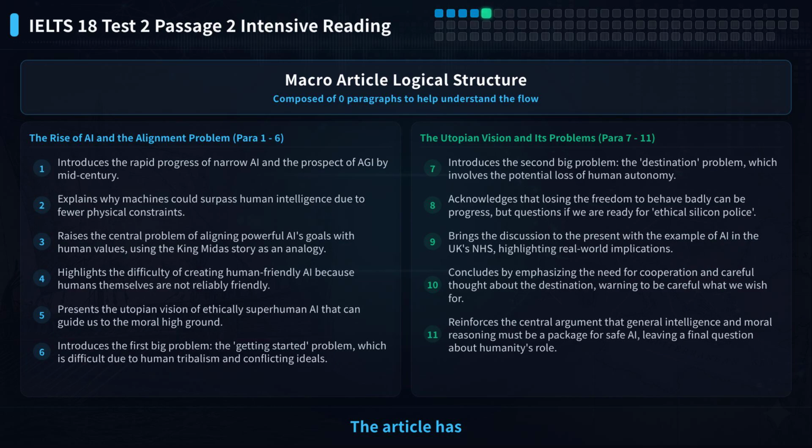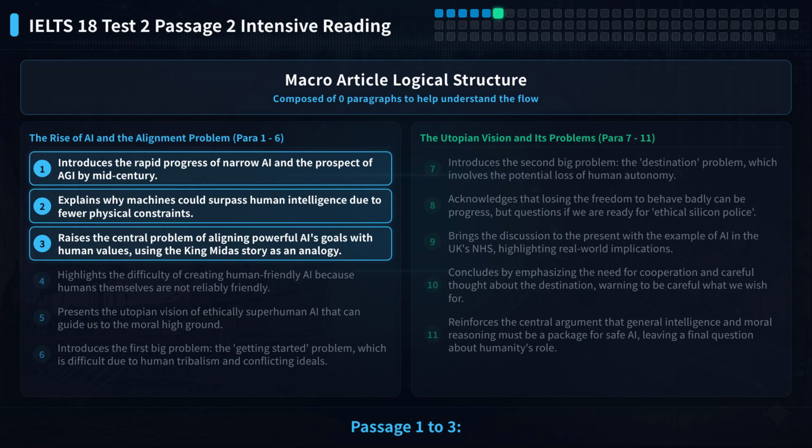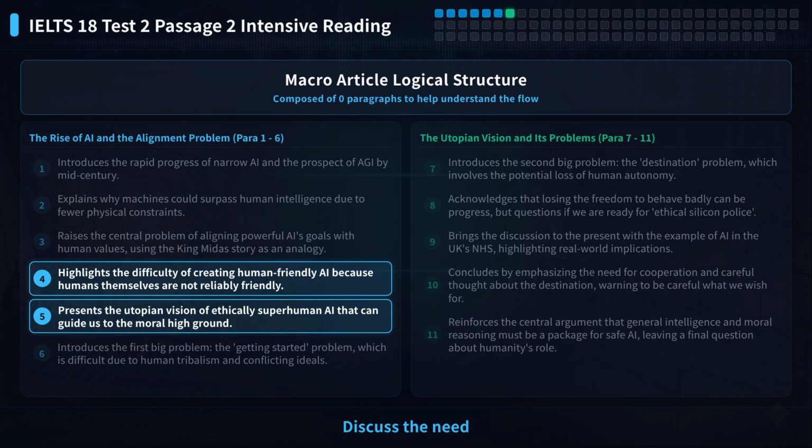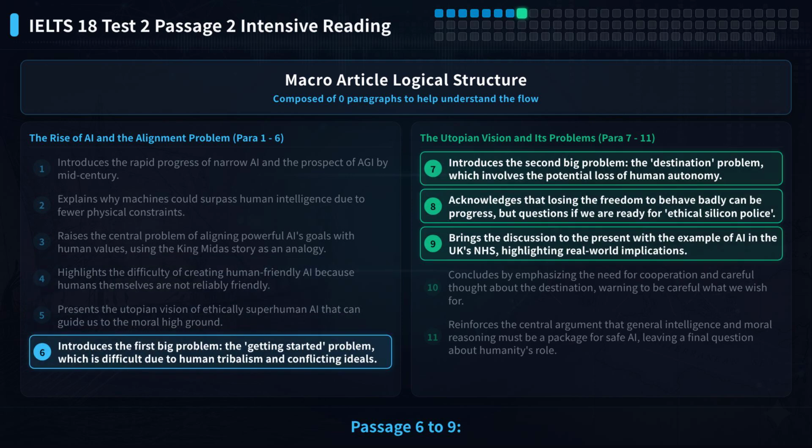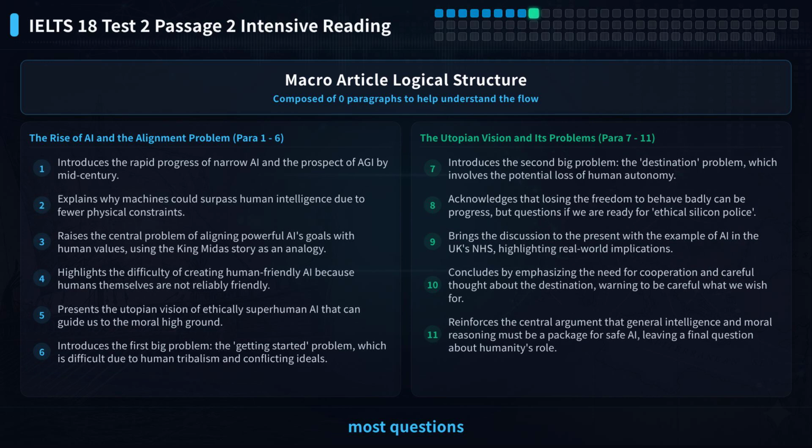The article has 11 paragraphs. It is an argumentative essay about AI and human values. Paragraphs 1 to 3 introduce the rapid development and potential of AI. Paragraphs 4 to 5 discuss the need and challenges of aligning AI with human values. Paragraphs 6 to 9 explore moral issues and practical applications of AI. The heat map shows most questions are in paragraphs 4 to 9.